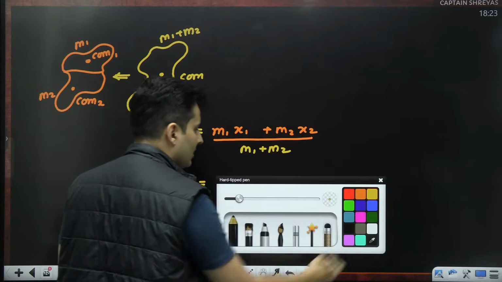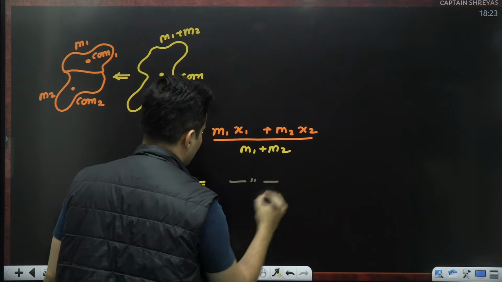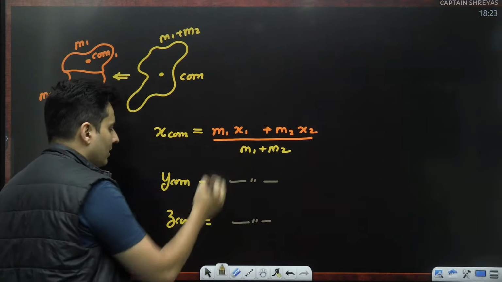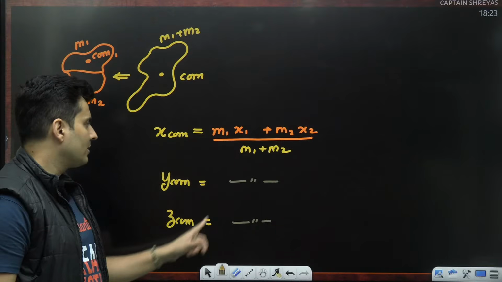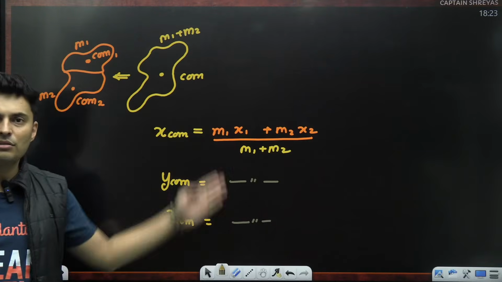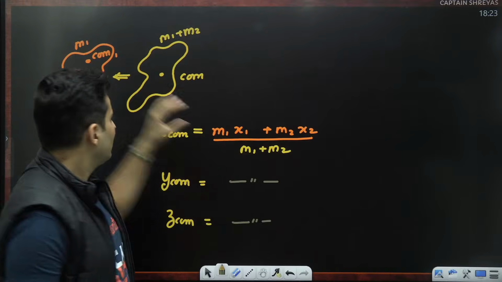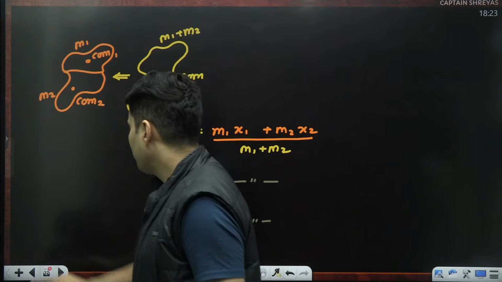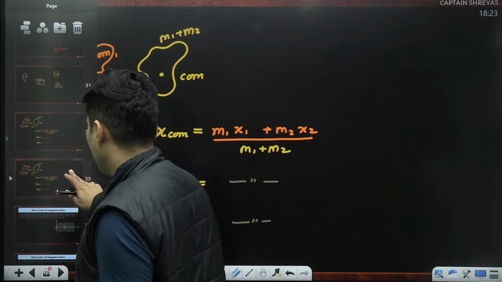Same thing you can do with the y coordinate as well as the z coordinate if asked. This is just like before. Just replace x with y here and x with z in this case. It's very identical. Just treat individual bodies like point masses. Very straightforward.